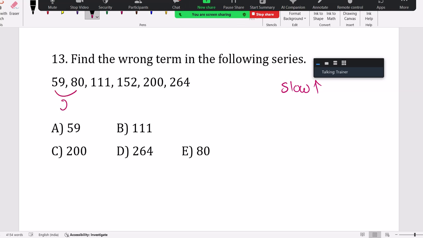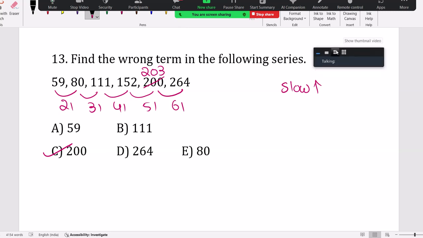Here, 21, 31, 41, 51 means this should be 203. Then 61 is this. See, only one wrong term with my logic. 200 is the wrong term. 21, 31, 41, 51, 61. Got it. Good.